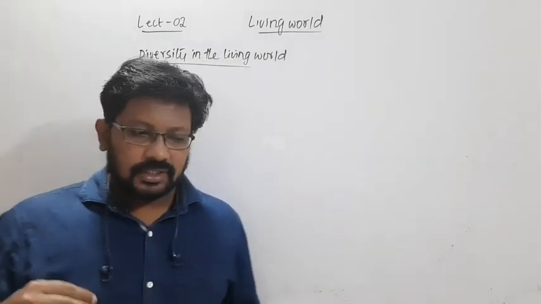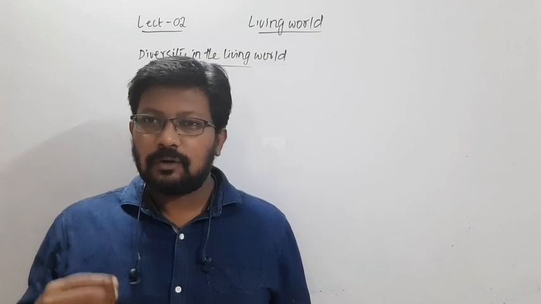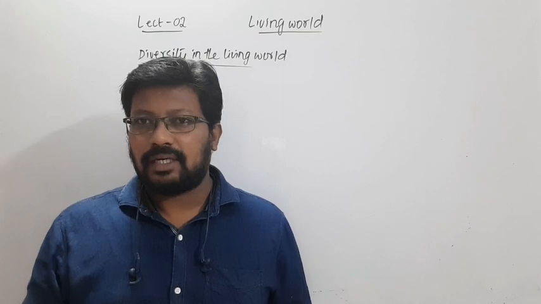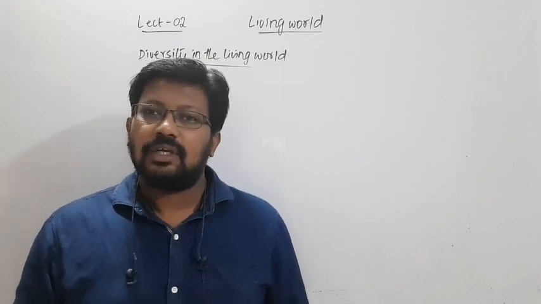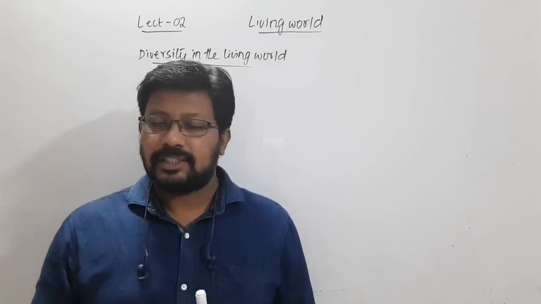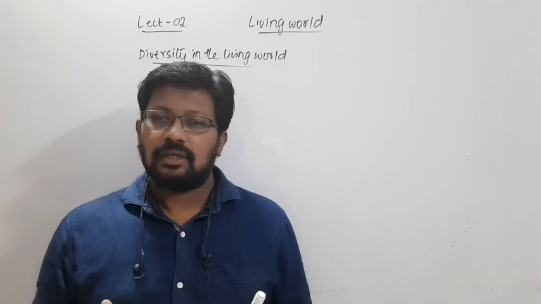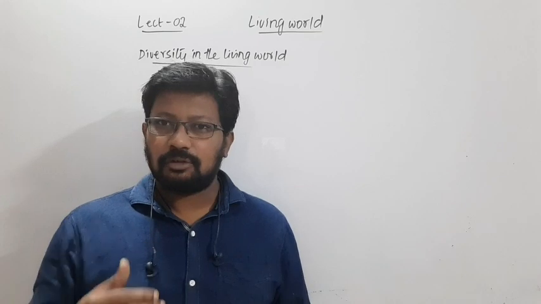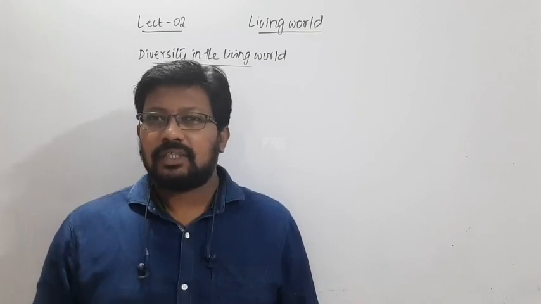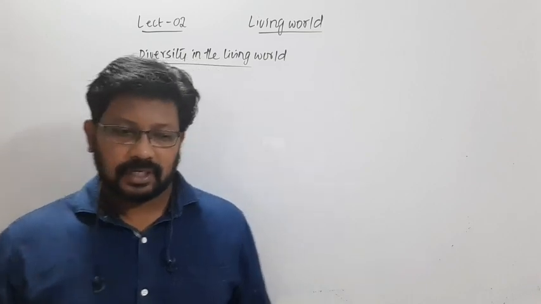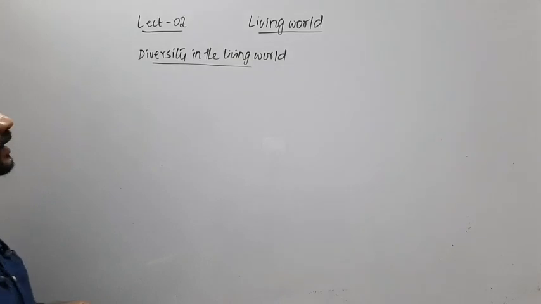So for the scientists, the question is how many of these species are present on this planet Earth. Many scientists try to find out at least the approximate number of species. How many species of organisms have we discovered, and how many species are yet to be discovered? This is a big question in the scientific community, right? So let's see about that, diversity in the living world.